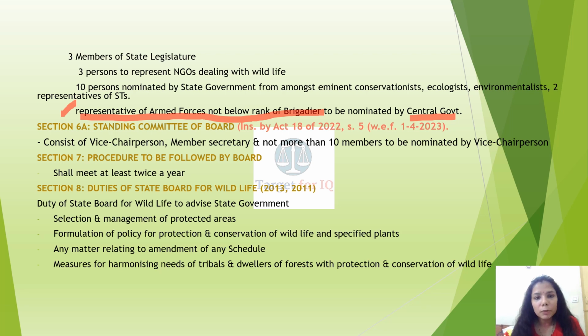Section 7, procedure to be followed by the board. It shall meet at least twice a year. Section 8, duties of the state board for wildlife. You have to keep in mind this list of duties provided under this section. It is the duty of the state board for wildlife to advise the state government on certain points like selection and management of protected areas, formulation of policy for protection and conservation of wildlife and specified plants, any matter relating to amendment in any schedule, and measures for harmonizing needs of the tribals and dwellers of forests with protection and conservation of wildlife.